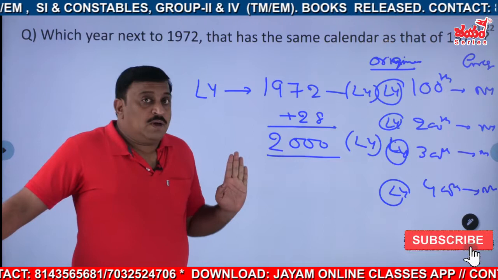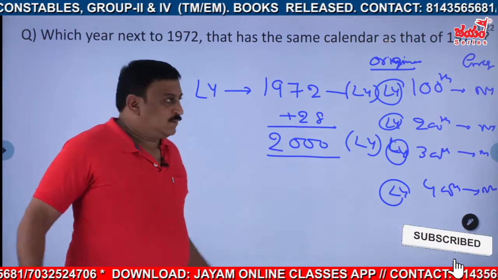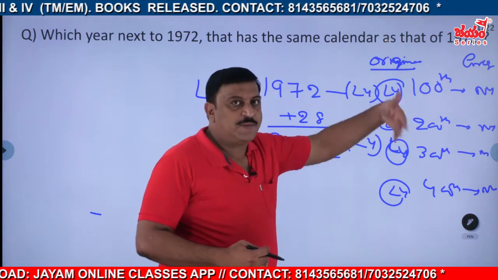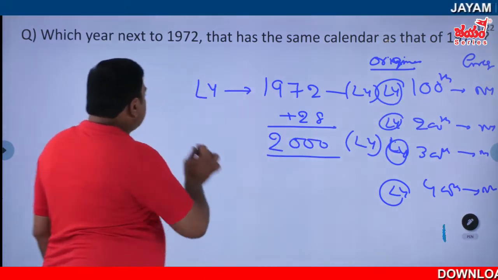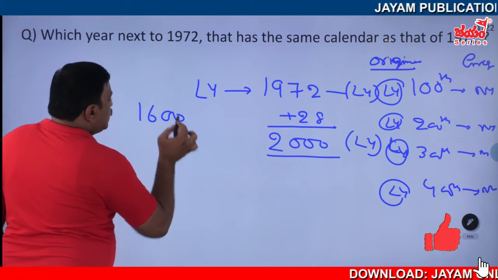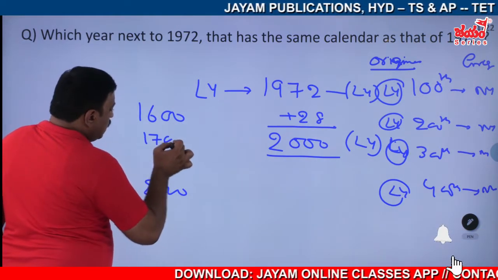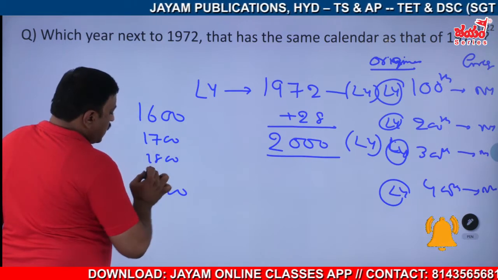Now, in the same way, for every 400 years, how many leap years are removed? 3 leap years are removed. In the same way, if I say 1600 to 2000, there will be 1700, 1800, 1900.